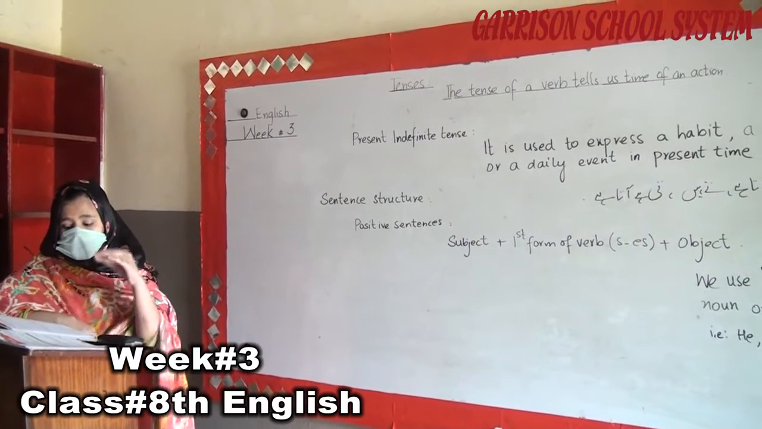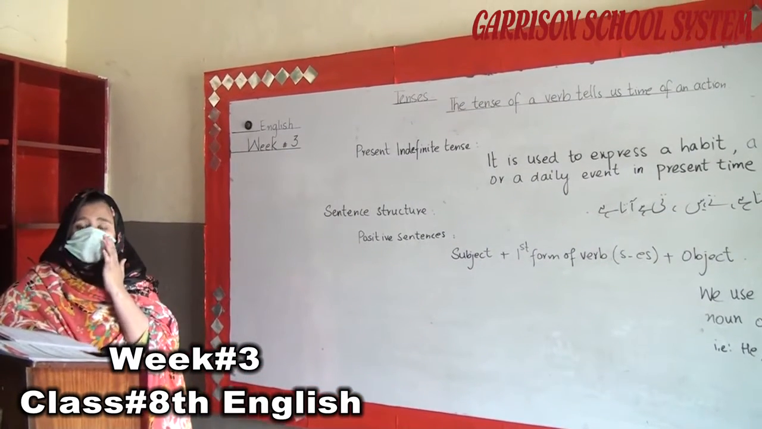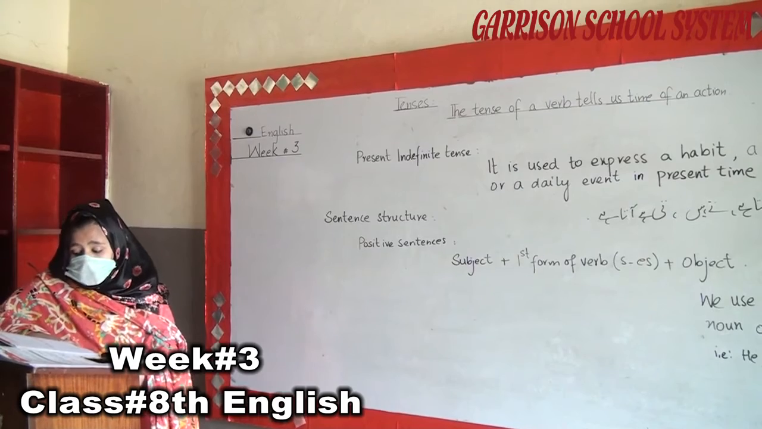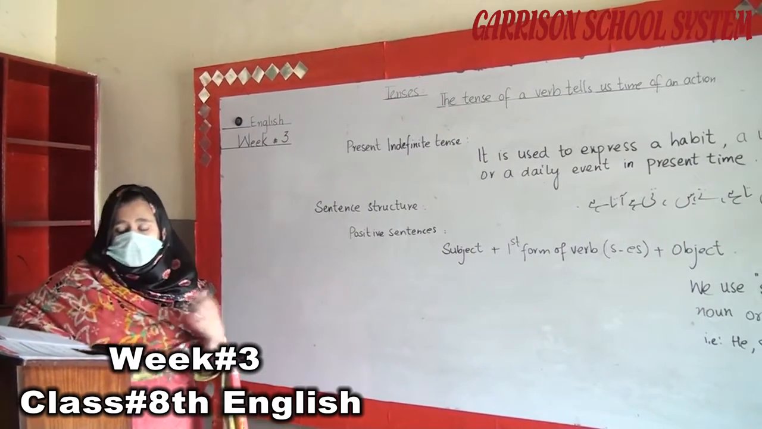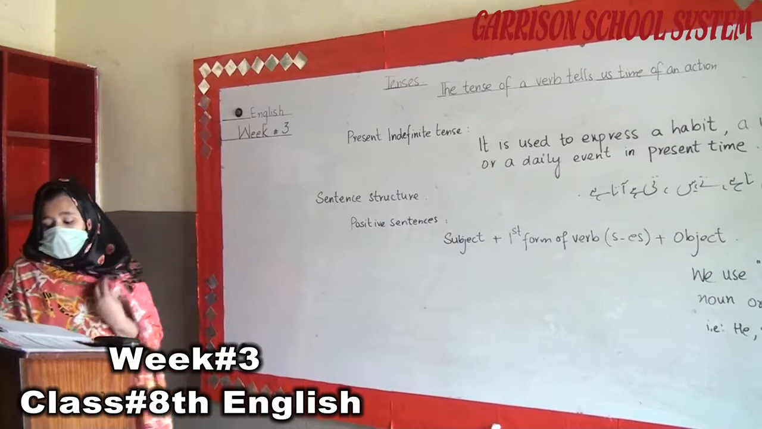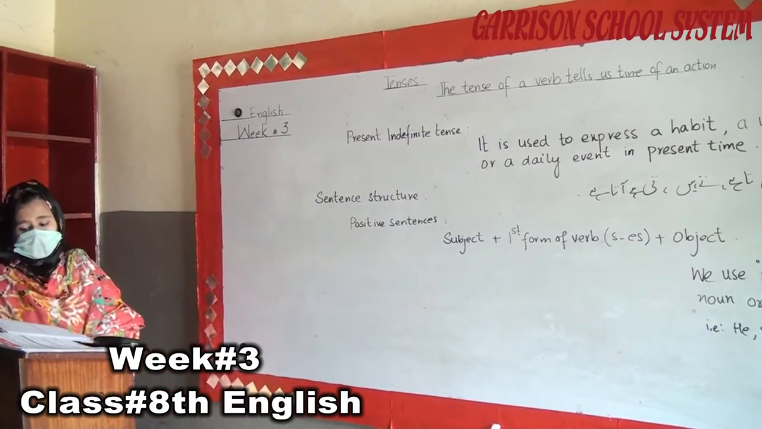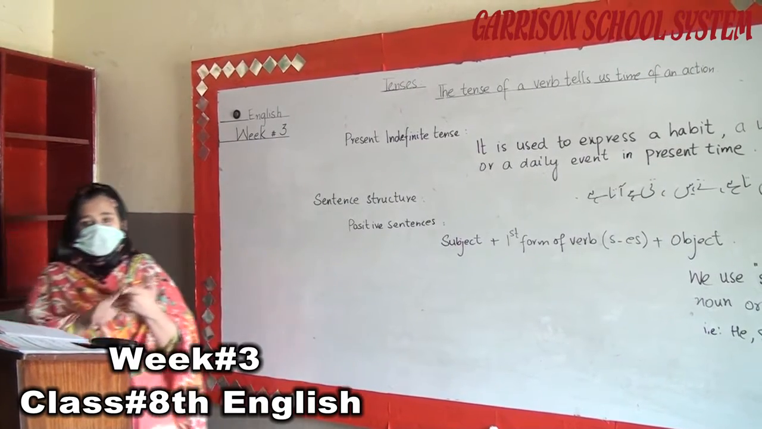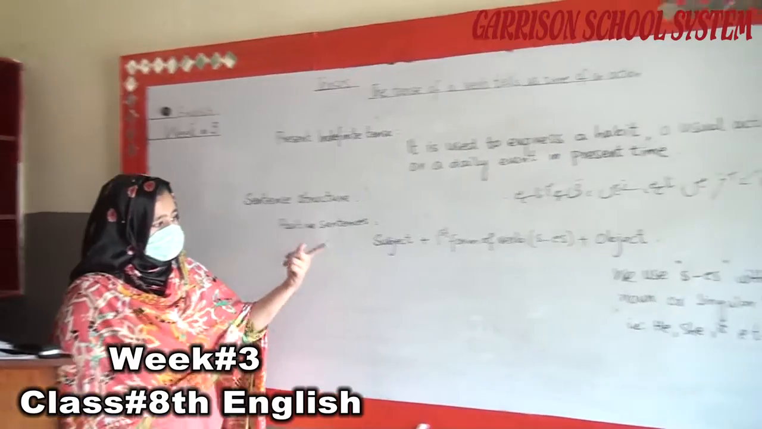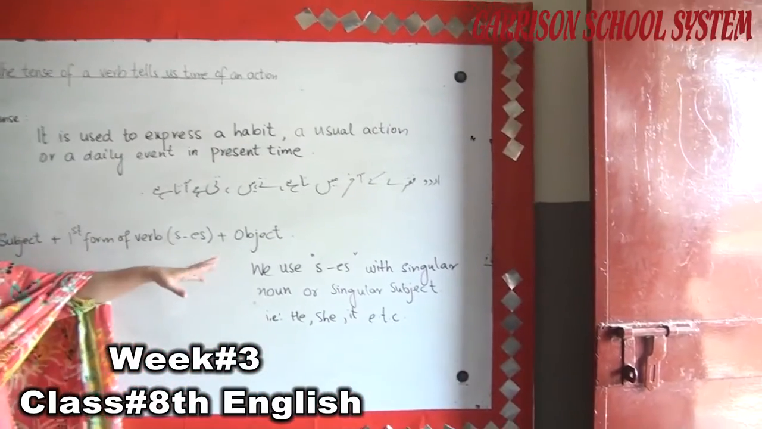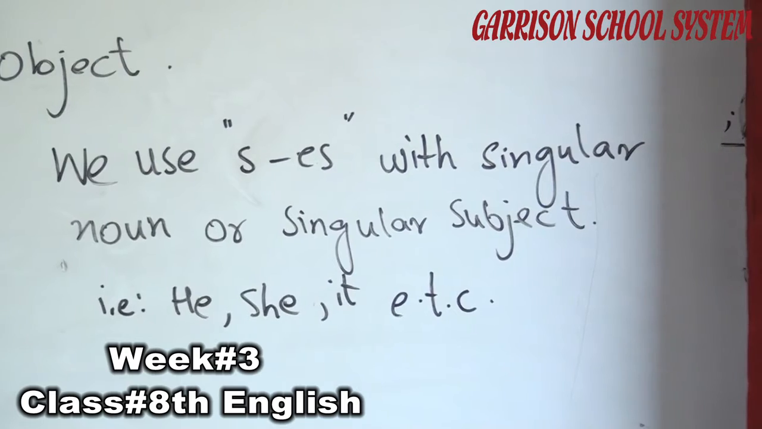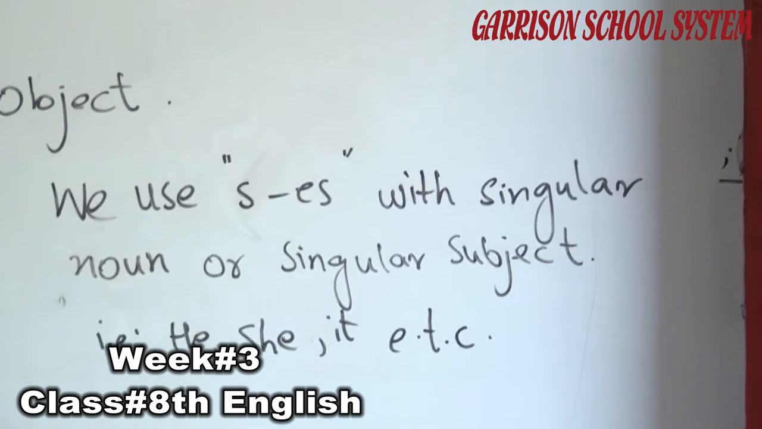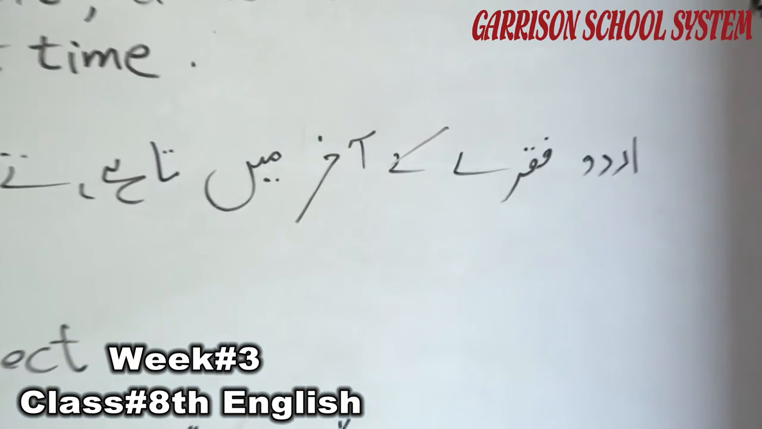There are 3 important exceptions in the present indefinite tense for positive sentences. We do not normally use the auxiliary verb do or does. For the third person singular, he, she, it, we add s or es. Then for the verb to be, we do not use an auxiliary even for questions or negatives.